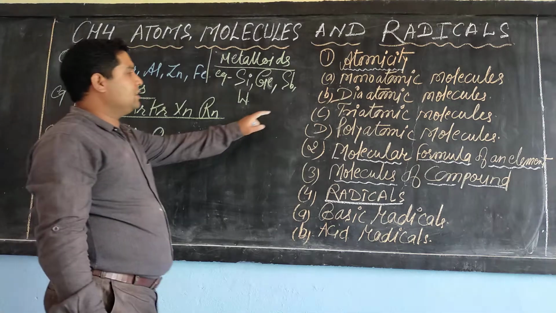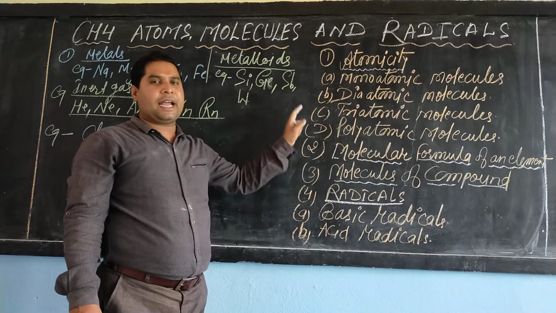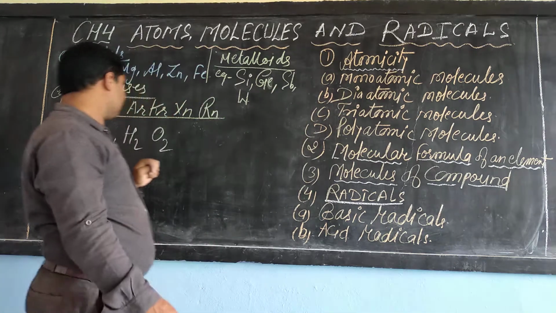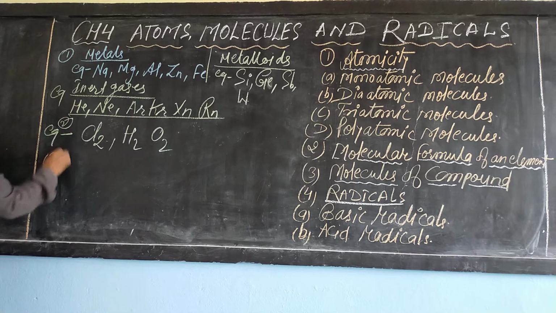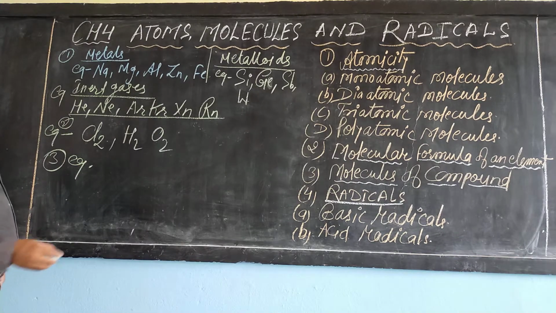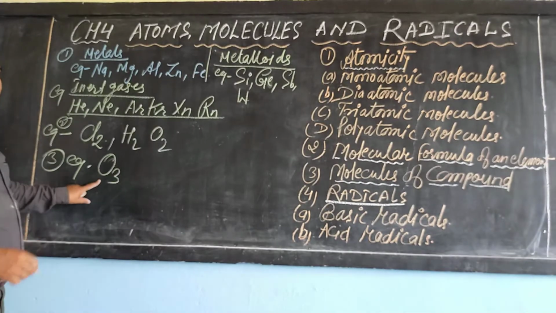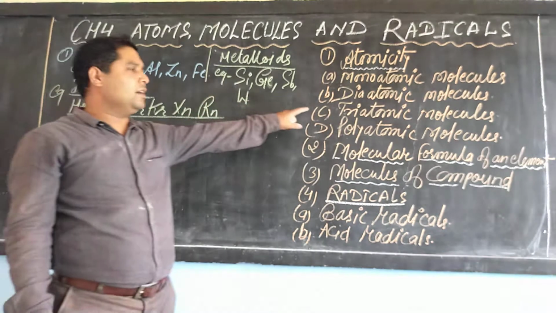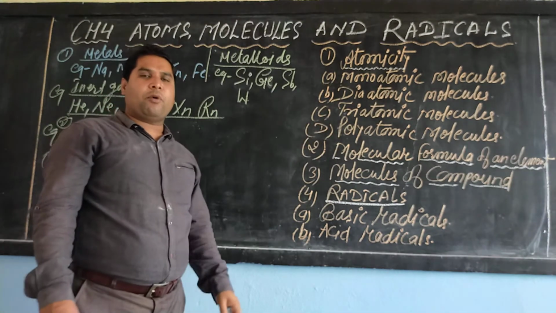Next is triatomic. One molecule of triatomic contains 3 atoms. See the example of triatomic, like O3. Here the number of oxygen atoms is 3, an example of triatomic molecules. Next is polyatomic.